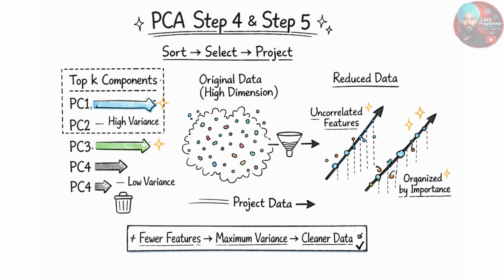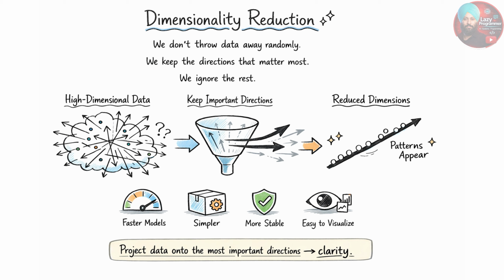So, this is how dimensionality reduction works. In this, we are not throwing away the data randomly. We are keeping the directions that matter the most and ignoring the rest. This makes the model faster, simpler, and often more stable. High dimensional data can be hard to understand, but once you project it onto the most important directions, then patterns